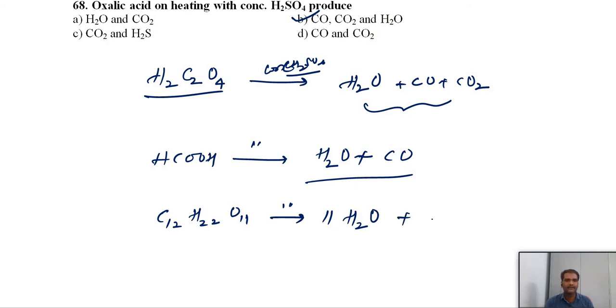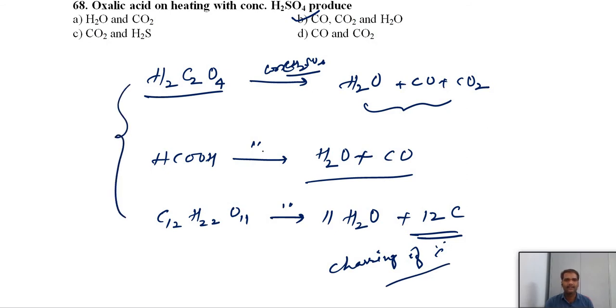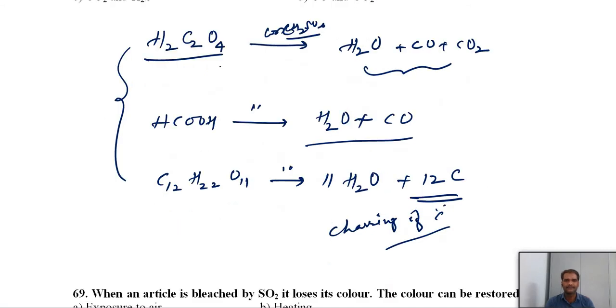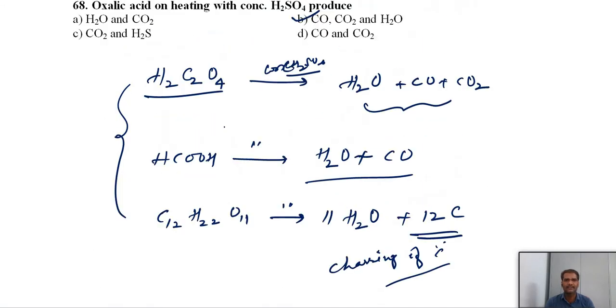Only carbon. So this reaction is called charring of carbon. These 3 reactions are very important for the dehydrating behavior of concentrated sulfuric acid. Here they give oxalic acid, but you should remember the remaining ones also.